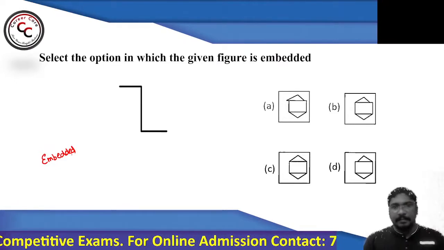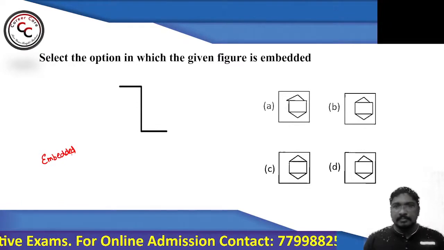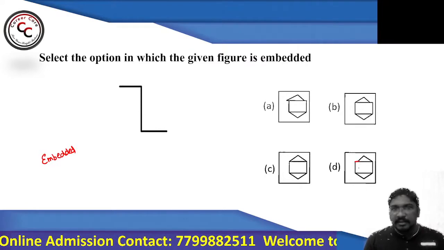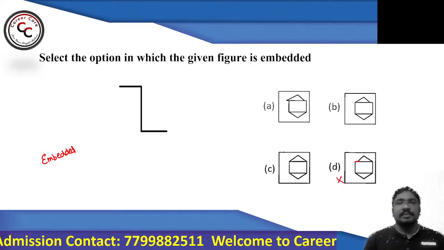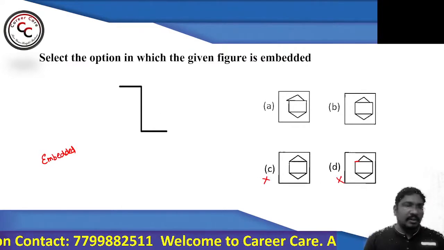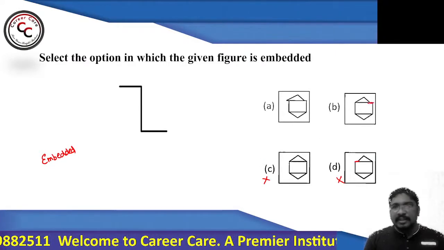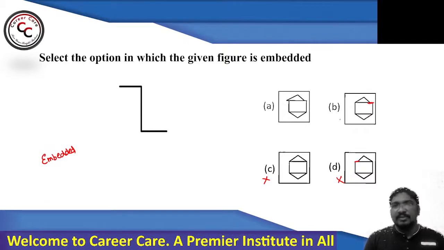Roshni is saying A. Let's see. D, no chance. Why? Because you cannot find it. There is no vertical line, so no chance. In this figure, no chance at all in option C. Similarly, in B also you cannot find any chance. Why? Because this is there, but the vertical line is not there.